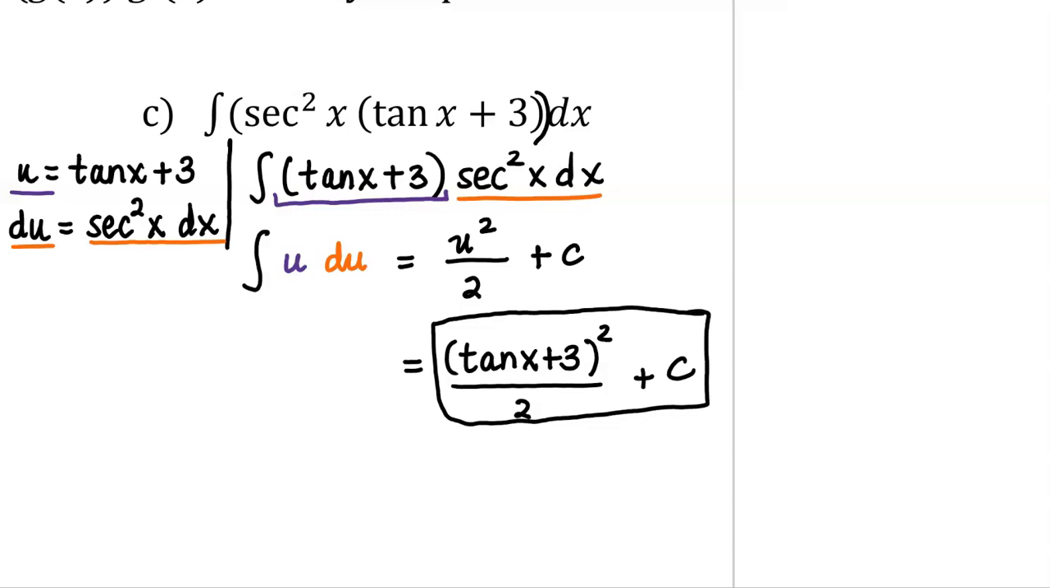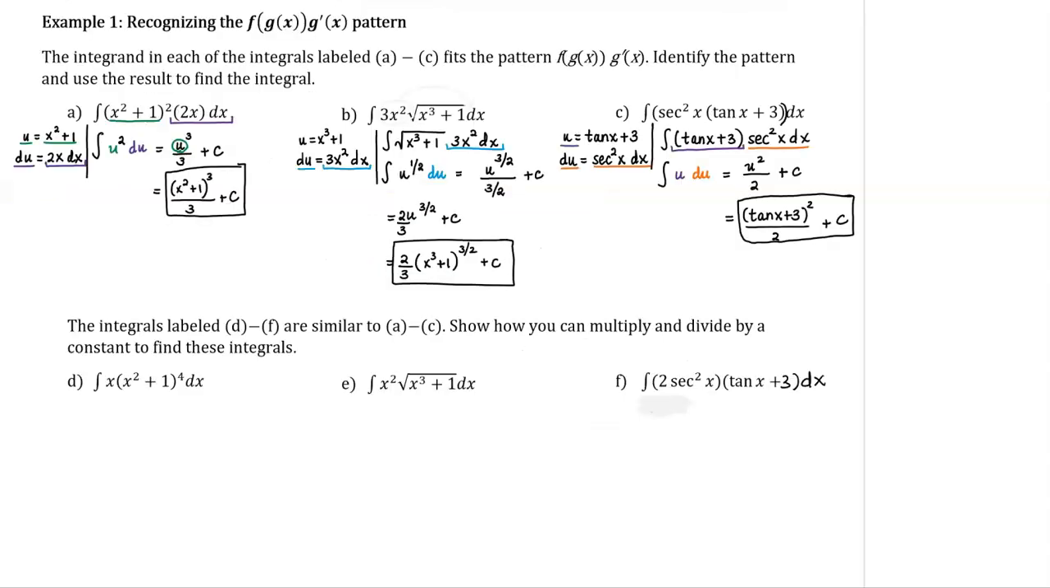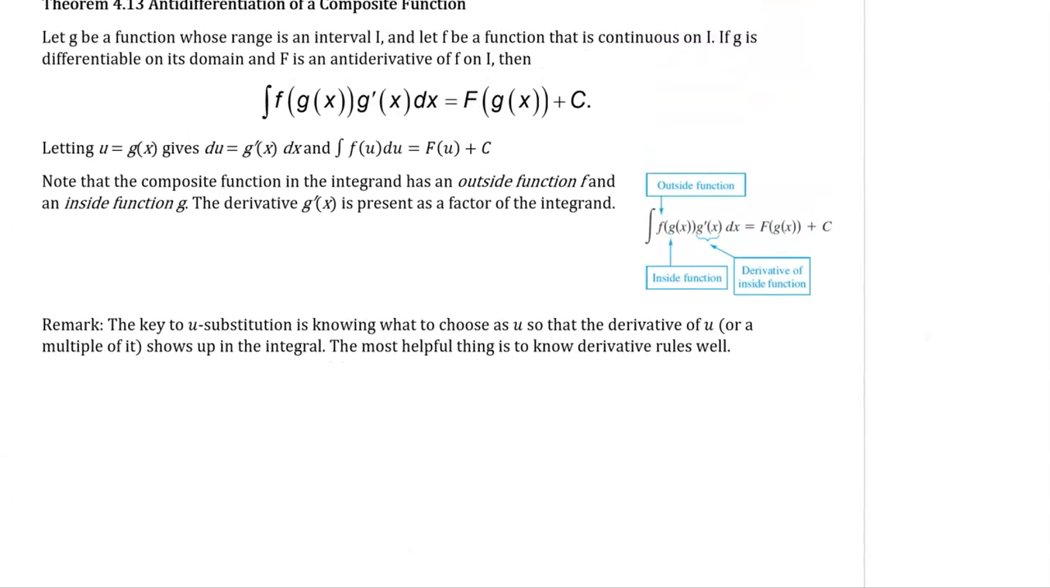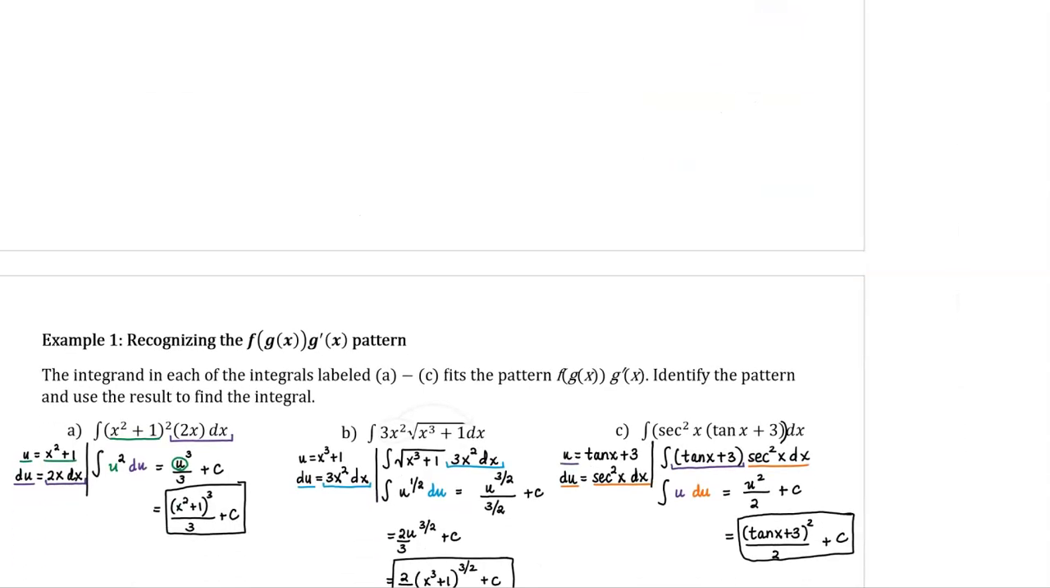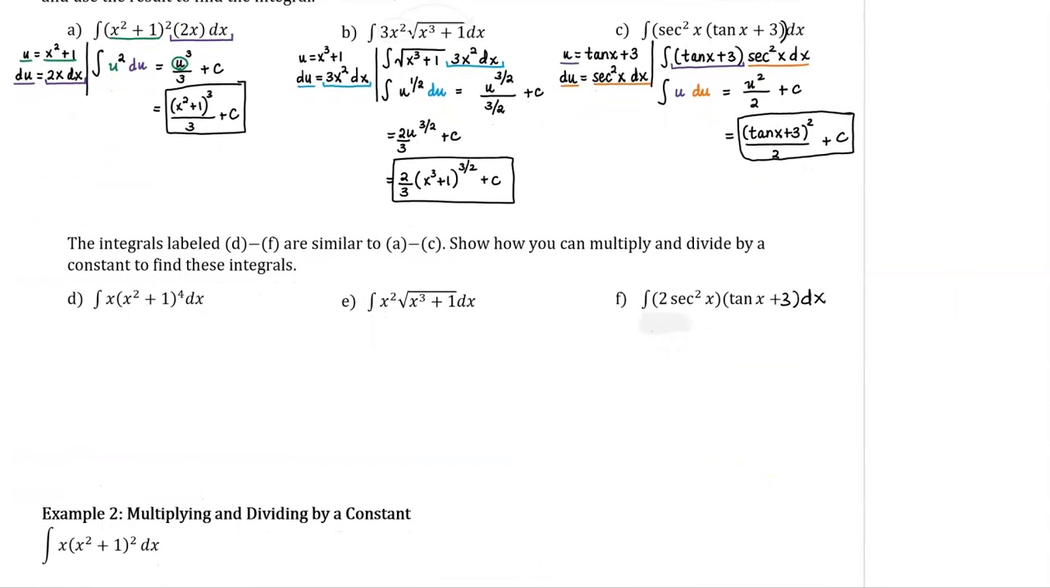So earlier when we had our discussion on how to make a good choice for u, we said we wanted to choose u so that the derivative of u showed up in our integral. And in examples A, B, and C, that always happened. But there was a comment up here so that we want to choose u so that the derivative of u or a multiple of it shows up in the integral. And that's what we're going to be looking at in the next 3 examples.